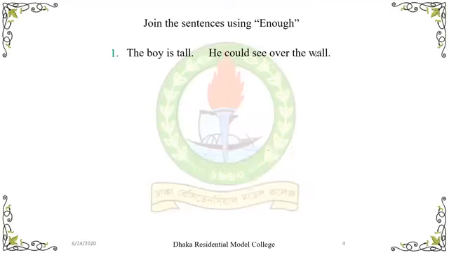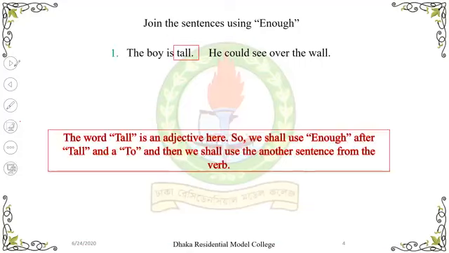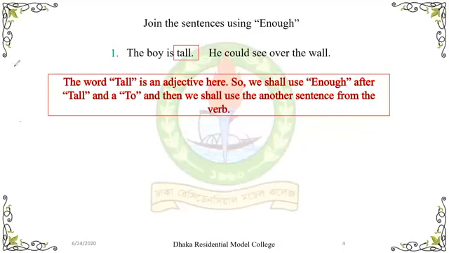Okay. Now see the sentences here. The word tall is an adjective here, so we shall use enough after tall and to, and then we shall write the rest of the sentence from the verb. Look, this is the verb see, and from there we will write the rest of the sentence.